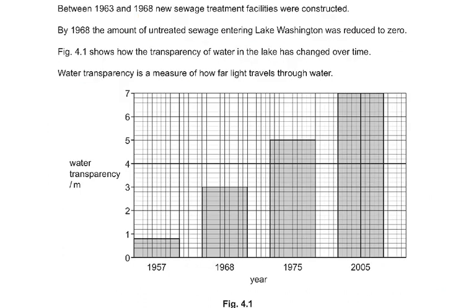Now coming to the later part of the question, between 1963 and 1968. So that means it's about 5 years. New sewage treatment facilities were constructed. In 1968, the amount of untreated sewage entering Lake Washington was reduced to zero. Figure 4.1 shows how the transparency of water in the lake has changed over time. Water transparency is a measure of how far light travels through the water. So water transparency in meters.